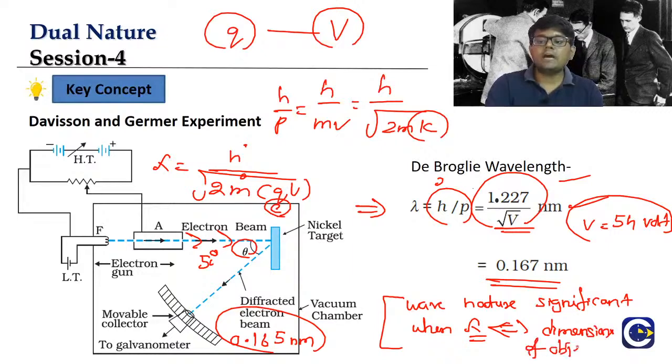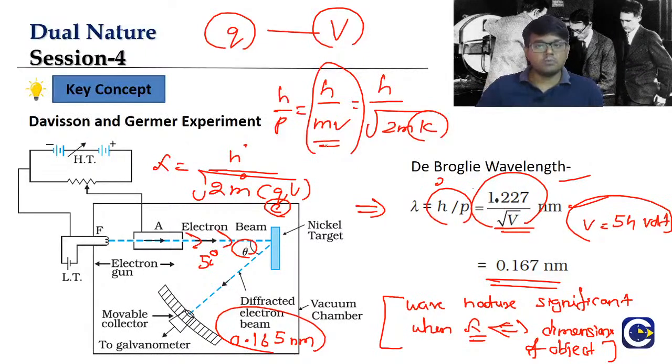So whatever the object we have, for example a moving cricket ball, using the formula lambda is equal to h by mv, we can find the wavelength of the cricket ball also. But is it going to show wave nature? Probably not. We will still see the cricket ball as a cricket ball only. Why? Because the wavelength you get may not be comparable to the dimensions of the cricket ball. Usually for subatomic particles like protons, neutrons or electrons, when they are moving, the wavelength becomes comparable to the dimensions of the particles. That is why they exhibit wave nature more visibly.